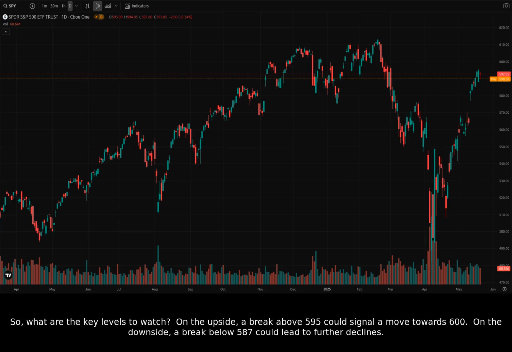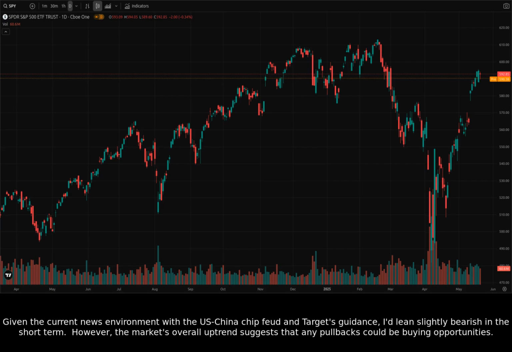So, what are the key levels to watch? On the upside, a break above 595 could signal a move towards 600. On the downside, a break below 587 could lead to further declines. Given the current news environment with the US-China chip feud and Target's guidance, I'd lean slightly bearish in the short term. However, the market's overall uptrend suggests that any pullbacks could be buying opportunities.